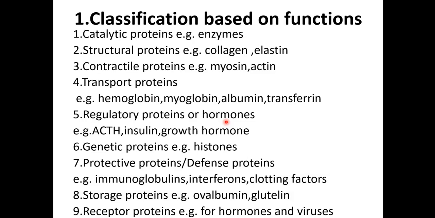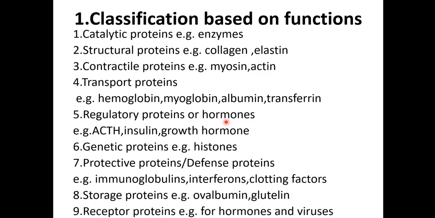The 6th type of proteins coming under this classification based on functions is genetic proteins. Genetic protein example is histones. The 7th type is known as protective proteins or defense protein.